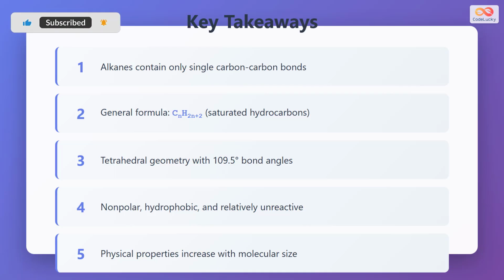Fourth, they are nonpolar, hydrophobic molecules that are relatively unreactive compared to other organic compounds. And fifth, their physical properties such as boiling point and melting point increase as the molecular size increases. Understanding these fundamental characteristics of alkanes provides a solid foundation for studying more complex organic chemistry topics.